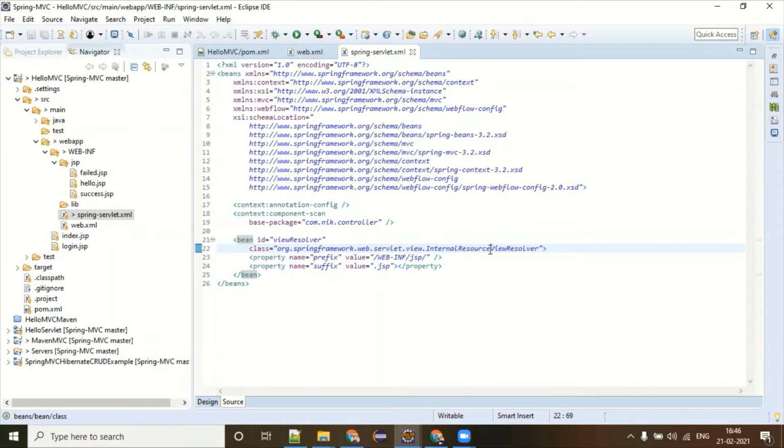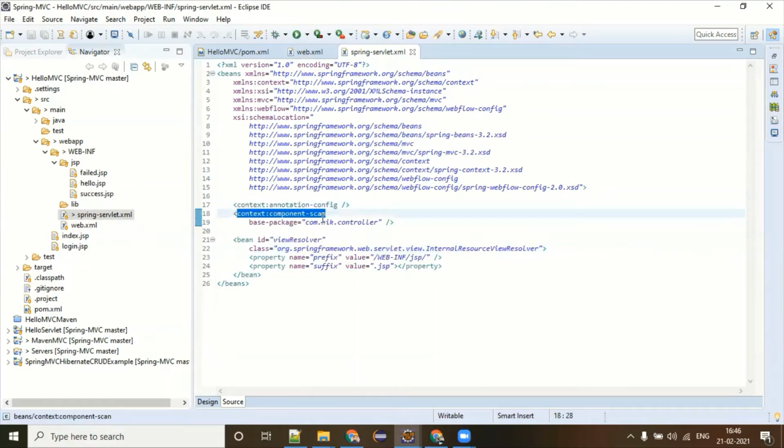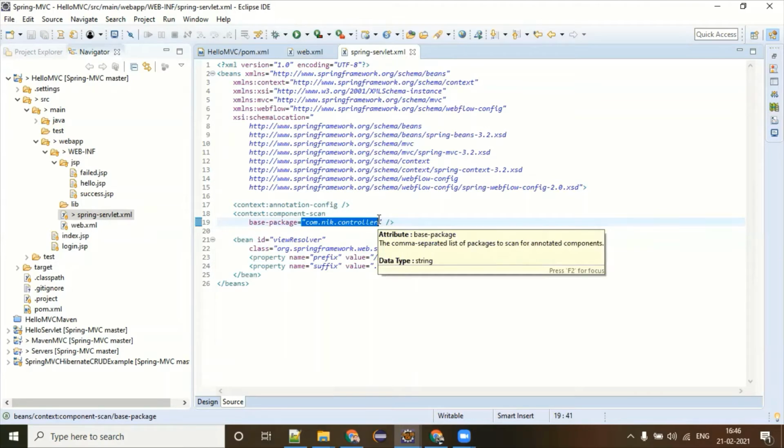Now, what is this saying? This tag is saying I'm using annotation configuration. The second tag is saying from where you should start scanning my code. So the Spring Framework now has intelligence internally. It is a genius now to figure out where your servlet is, indirectly I can say which controller has the right URL mapping to serve a particular request.